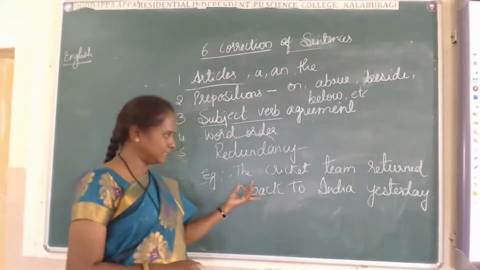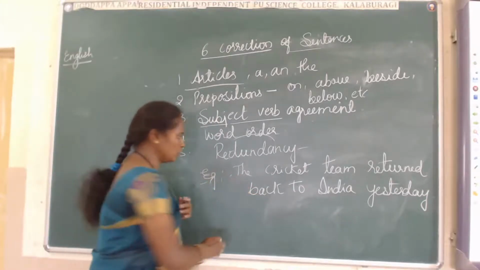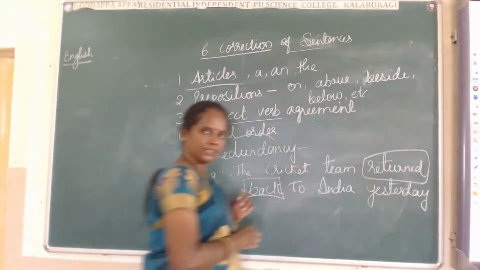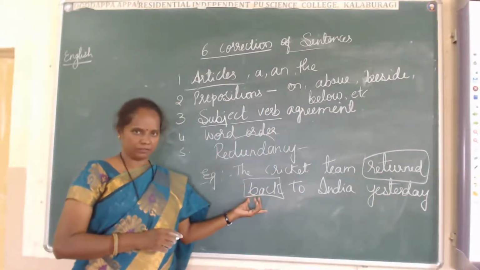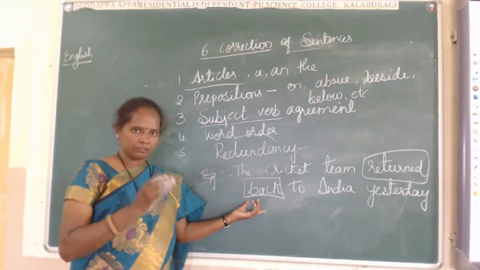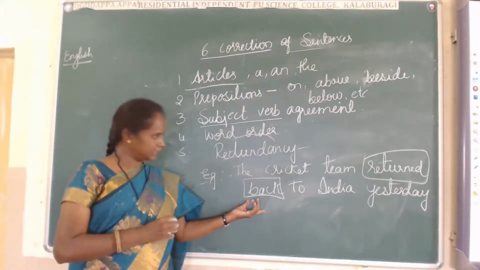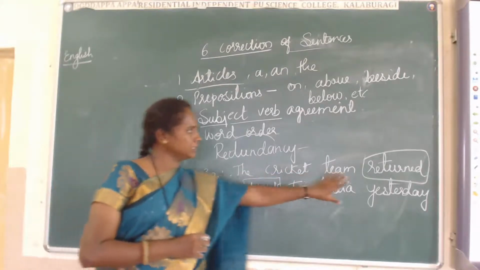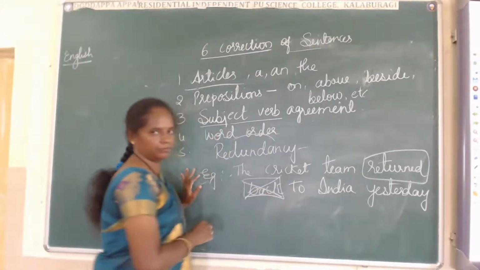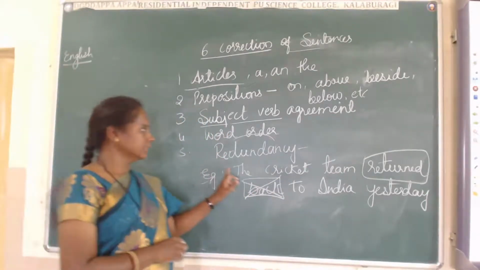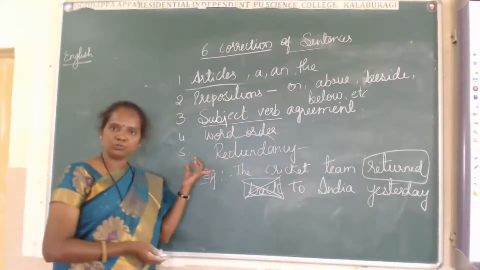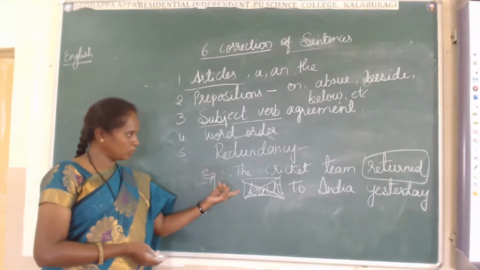Sometimes we feel that this is correct. But what is used here? Back and return. Return and back both give the same meaning, coming back to India, coming back to their hometown. In this what we have to do? We have to remove back. The cricket team returned to India yesterday. This is what we have to observe in the sentence.